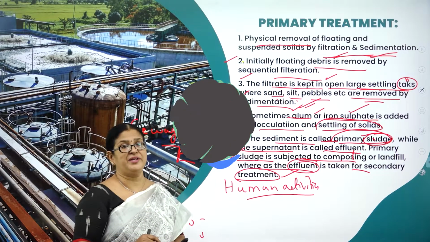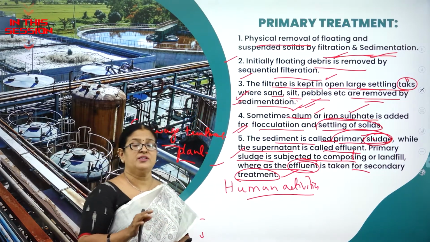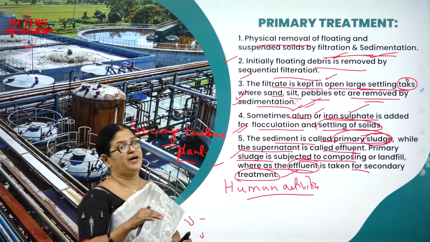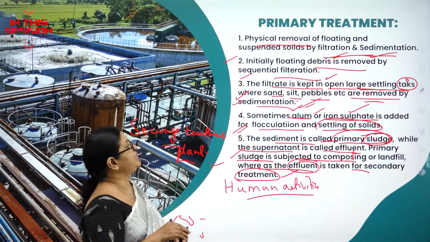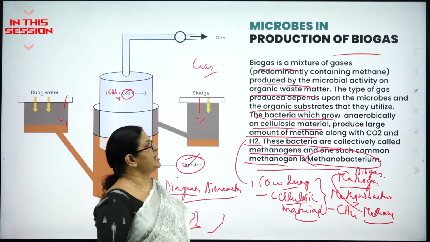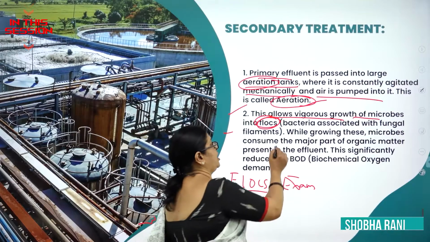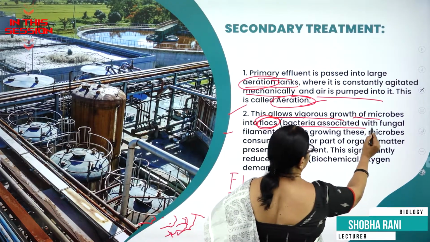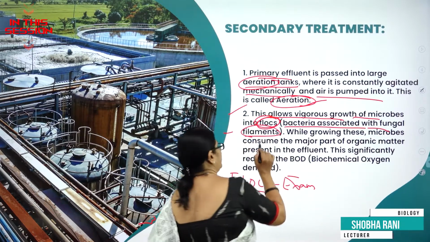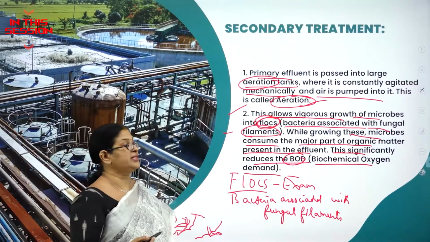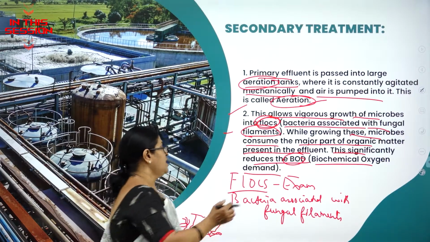So what is this primary treatment? First is what? Removal of the solid particles in the suspended sewage water by what? By filtration and sedimentation. The biogas contains what? Methane, hydrogen sulfide and carbon dioxide. What is flocks actually? How do you define the word called flocks? Flocks are nothing but bacteria associated with fungal filaments. Methanogens are nothing but methane producers. BOD is nothing but what? Biochemical oxygen demand.